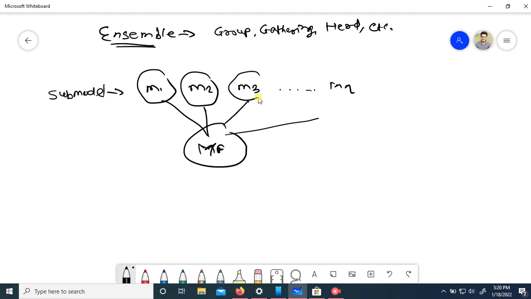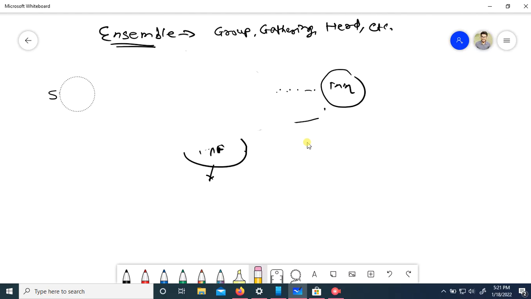Suppose this is model M, with decision tree 1, decision tree 2, decision tree 3, decision tree 4, and so on till decision tree n. Suppose we have a data point x. Each tree predicts whether it belongs to class 1 or class 0. At the end of the day, this model gives us a prediction by using the votes of these submodels. This is basically what ensemble means.